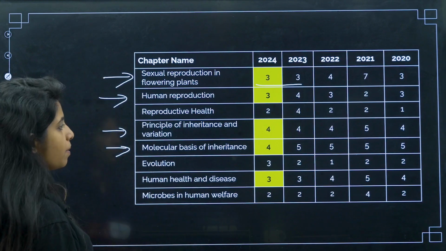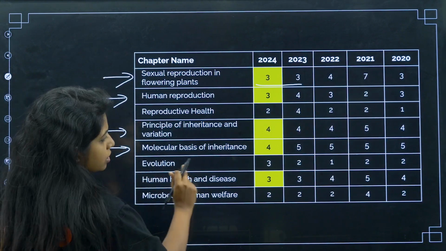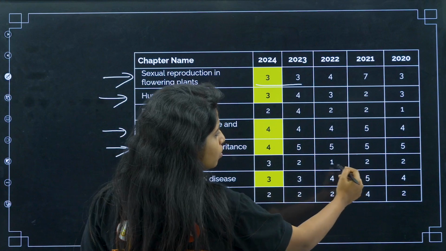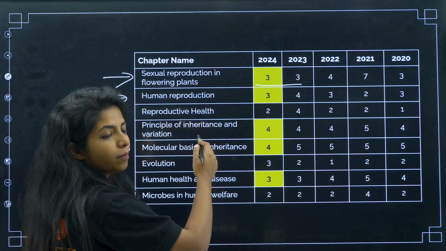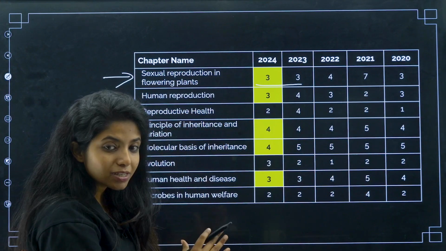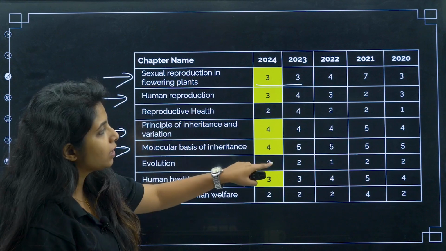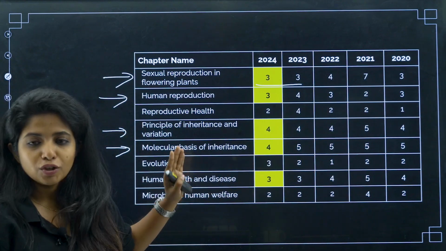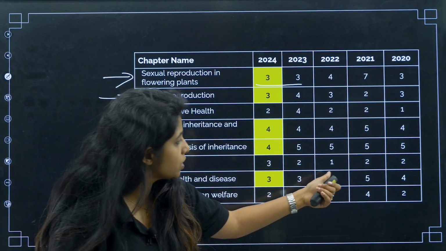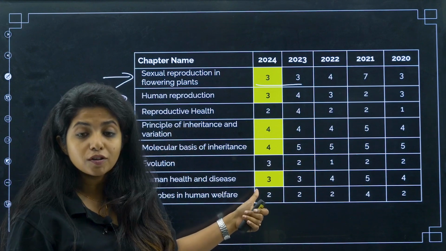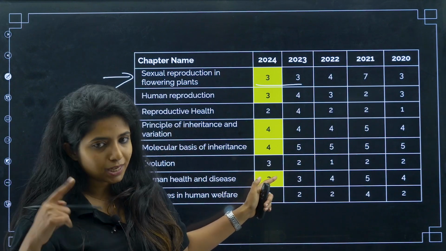Right? Now talking about evolution, evolution again is a chapter that was 2, 2, 1, 2, 3, might go up, might go down. Okay, can you miss this chapter? No. All the chapters which are not colored, that does not mean that you can miss them. You cannot miss them, because anyhow, as you see over here, 1, 2, 3, this time it can be 4 also. So you have to prioritize them, but as second priority.